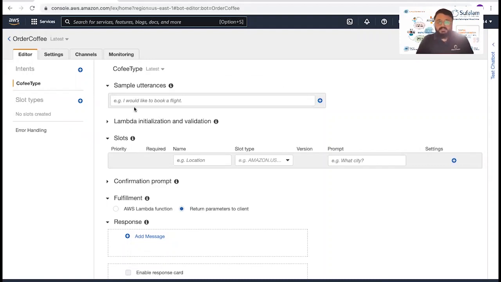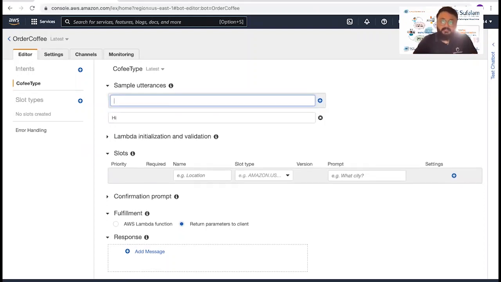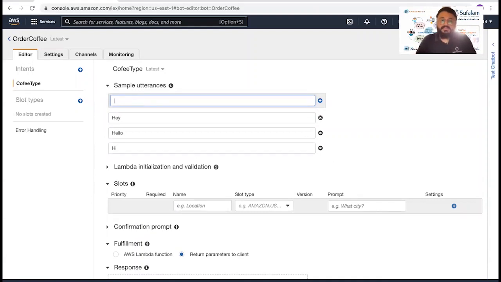So this is the text which will invoke our intent. Let's say we'll write hi, hello, hey. These are the kind of responses we are expecting from the user so that we can invoke this specific intent.